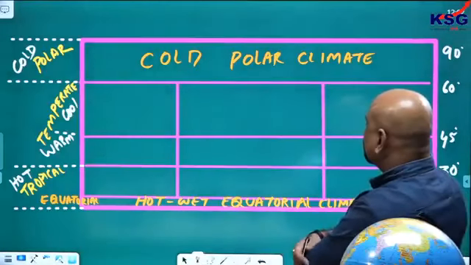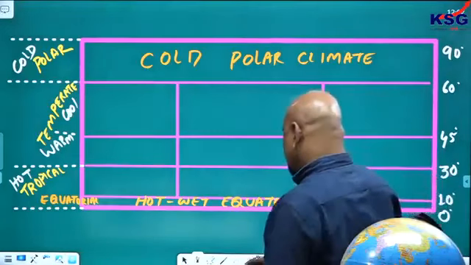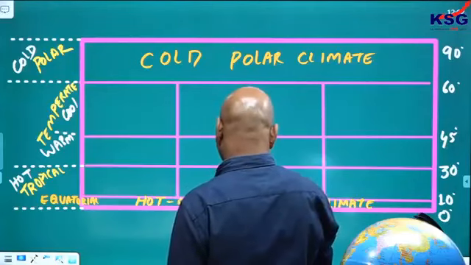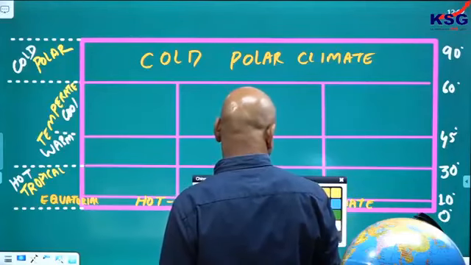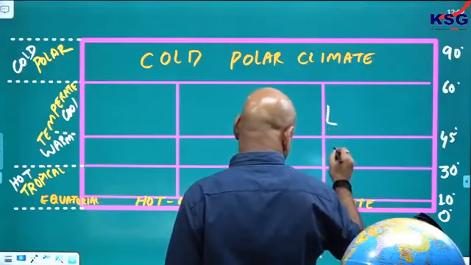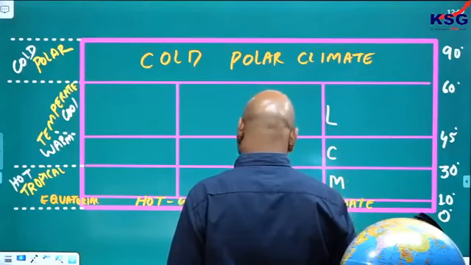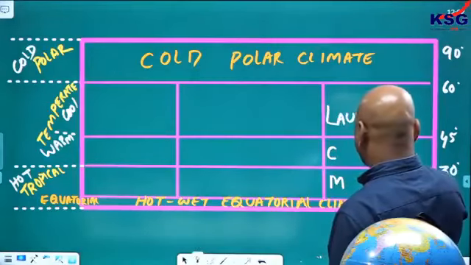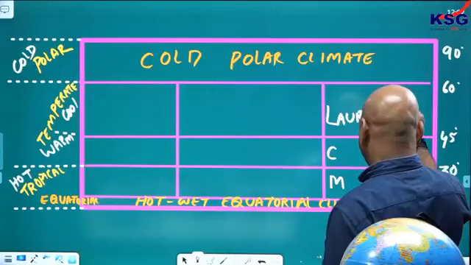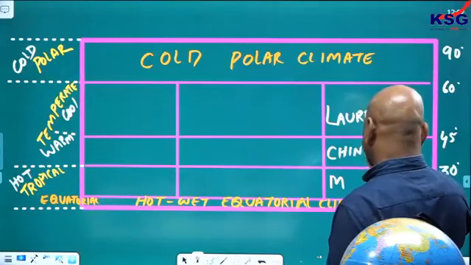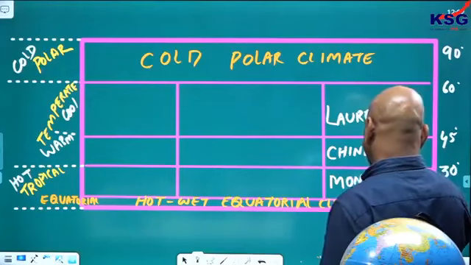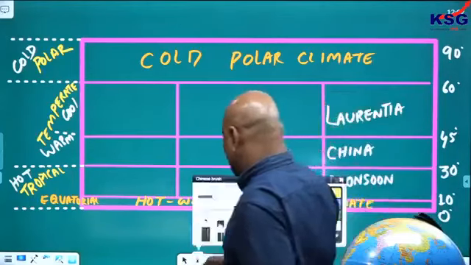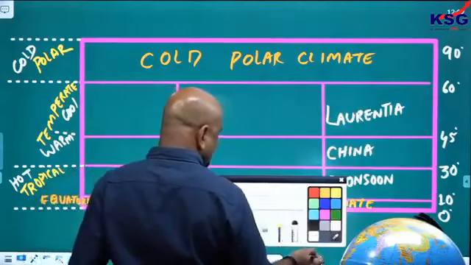To know about this, how to memorize this, let me do one thing. How will you memorize this? For memorization, I will give a trick here. You have done your LCM in class 6th, 7th, 8th. LCM, you remember this? This is Laurentia. This is China type. This is monsoon type. Laurentia, China and monsoon. Three things I said. LCM.